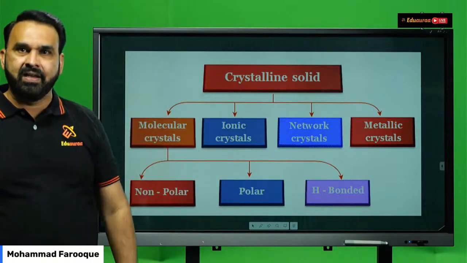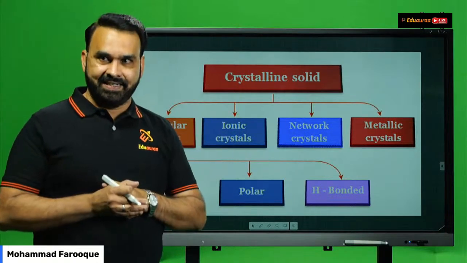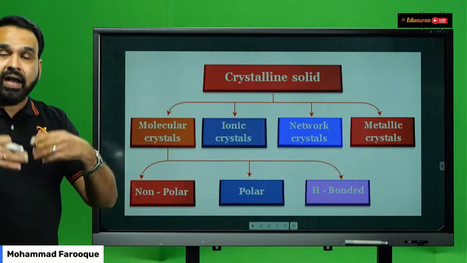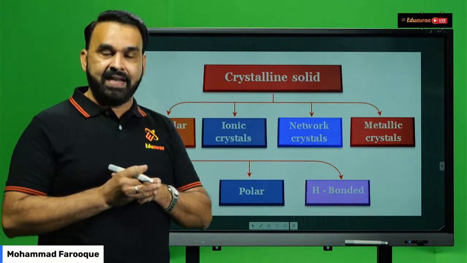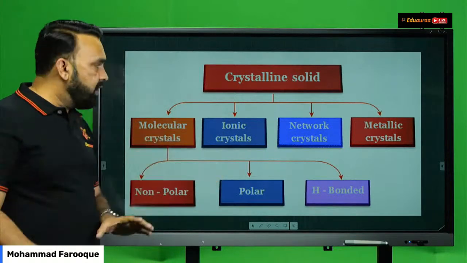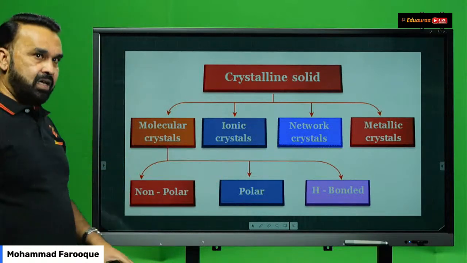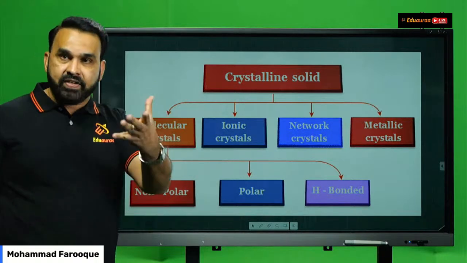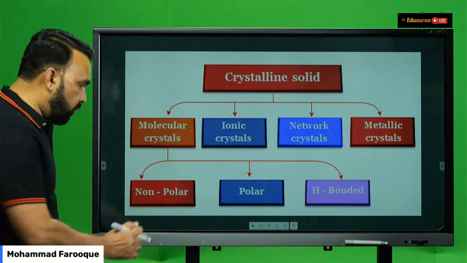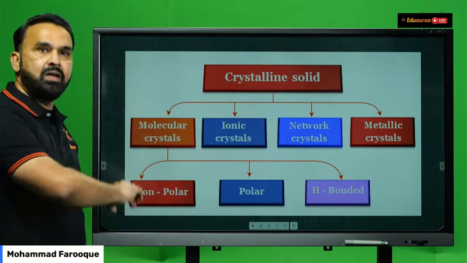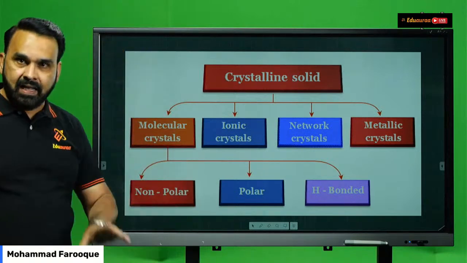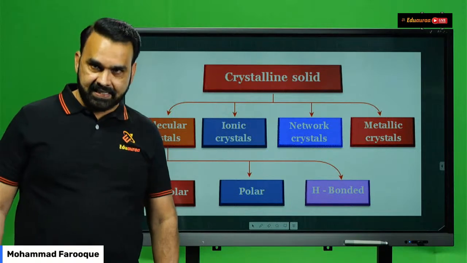Revise quickly. Yes, dipole-dipole interaction. Yes, ion-dipole interaction. Ion-induced dipole interaction. Yes, or Debye forces or London forces. Correct. Now, in case of molecular crystals, if molecules are the particles, which are the forces that are binding the non-polar molecular crystals? The forces which are binding the non-polar molecular crystals are your what? London or Debye forces. Yes.